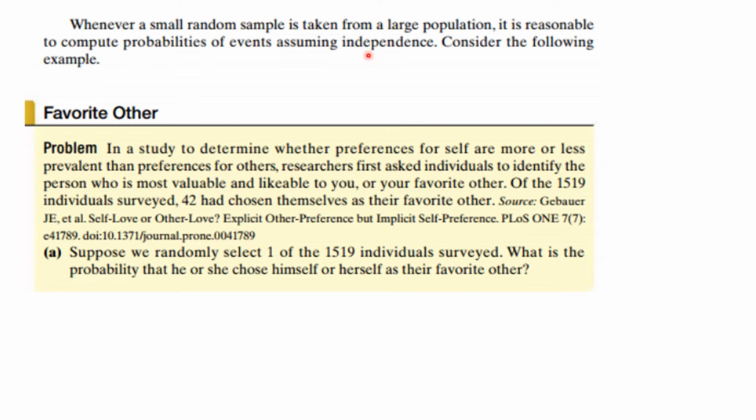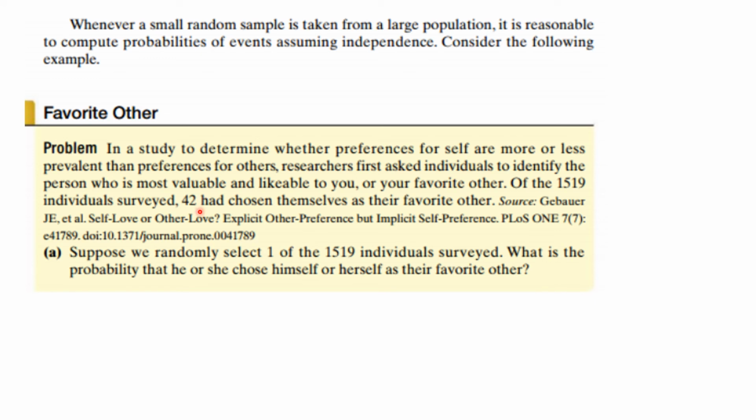Okay, so suppose we have a study where we are to determine whether preferences for self are more or less prevalent than preferences for others. So researchers first ask individuals to identify the person who is most valuable and likely to you, or your favorite other. Of the 1,519 individuals surveyed, 42 had chosen themselves as their favorite other. So suppose we select one of the 1,519 people. What's the probability they chose themselves as a favorite other?